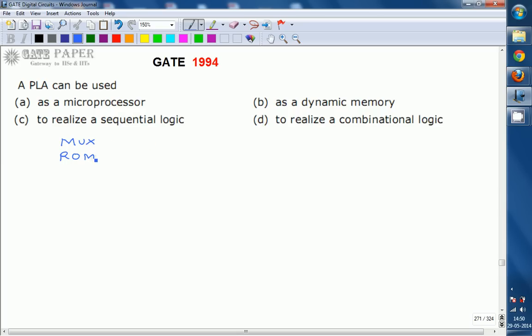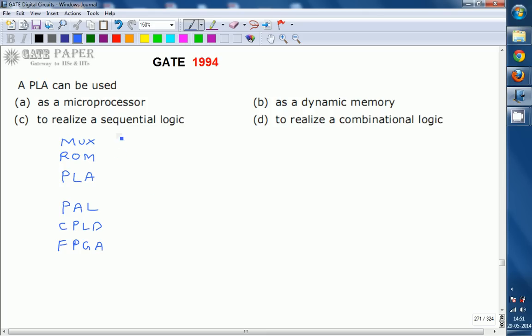MUX is nothing but multiplexer, then RAM, read-only memory, and next PLA, programmable logic array, and next PAL, programmable array logic, and CPLD, complex programmable logic device, and FPGA, field programmable gate array. These are the types of logic devices available from basic to advanced. So basic is nothing but multiplexer, then RAM, PLA, PAL, CPLD, FPGA.